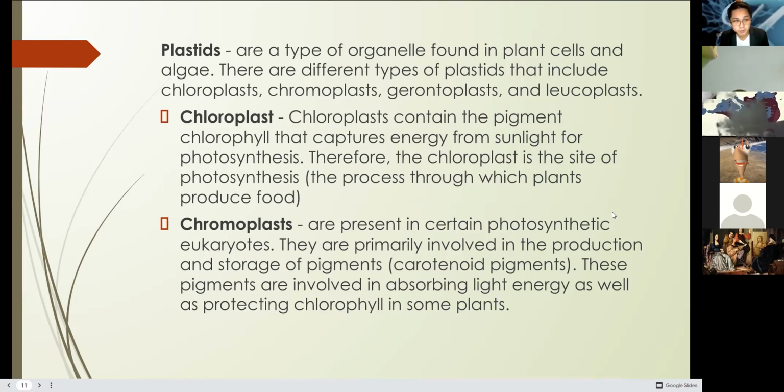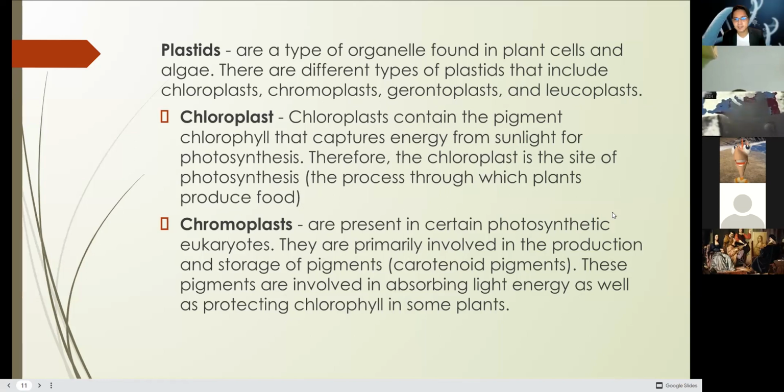Take note, for photosynthesis, meaning to say that these are only found in plant cells simply because plants can actually perform photosynthesis. We cannot actually create our own food, but we consume plants in the process. We don't need plastids in that case. Therefore the chloroplast is the site for photosynthesis, which is the process in which plants produce their own food.